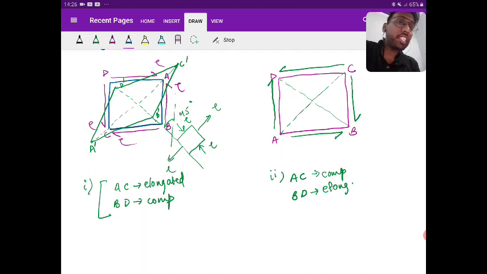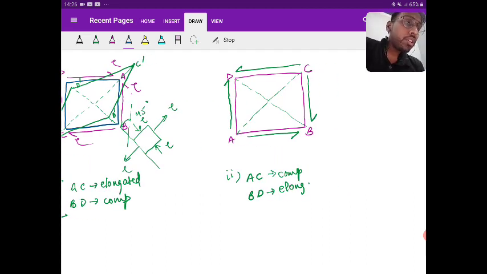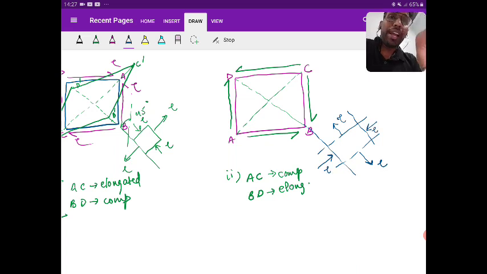Okay, and this you can see from the diagram also. If you find the principal plane, you can see that along BD there is a major principal stress with magnitude tau, and along AC there is a compression having the magnitude of tau. So if I look at the deformed shape, BD will elongate and AC will compress. So I will get the points, let us say D dash, B dash, C dash, A dash.